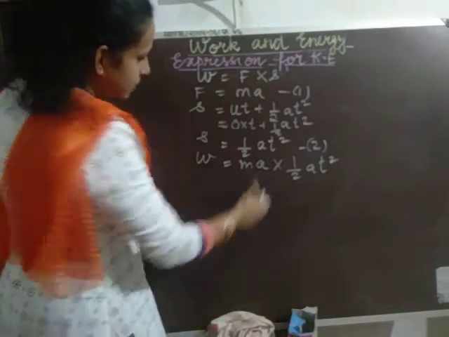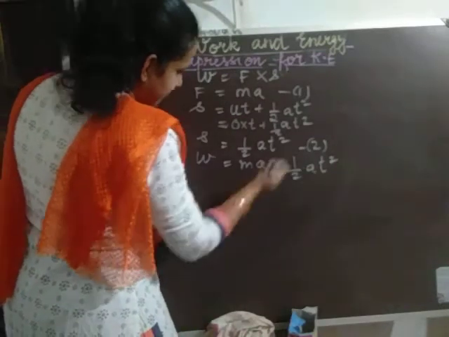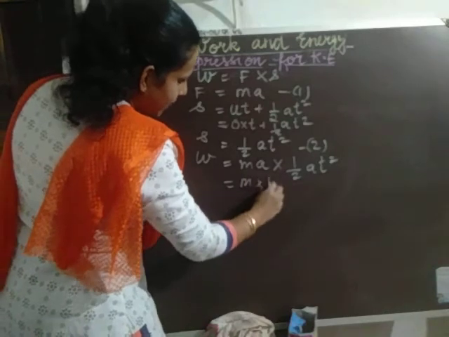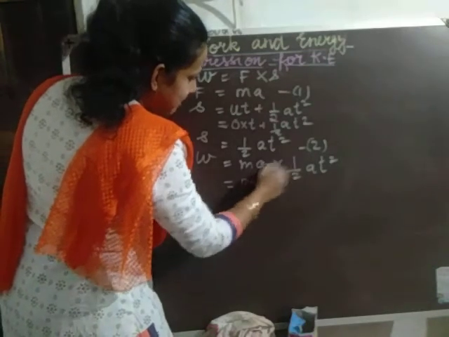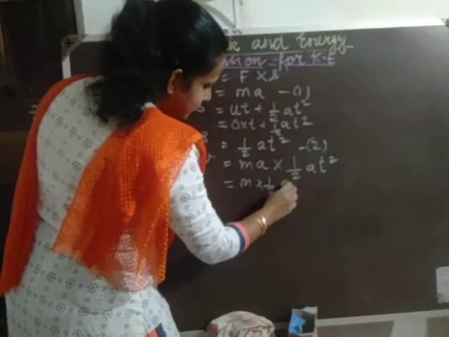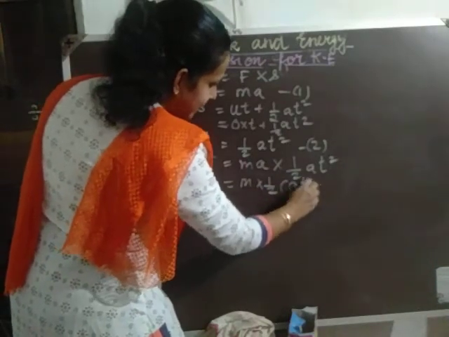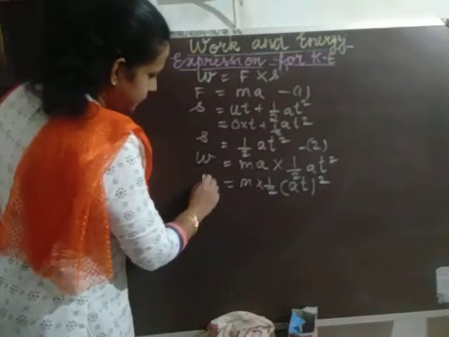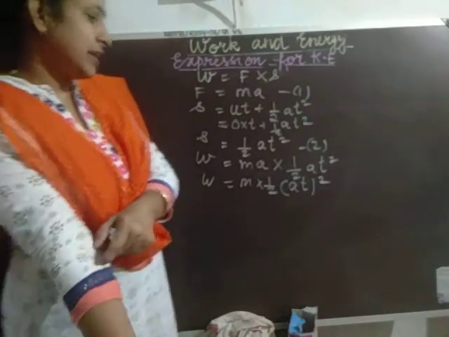Bringing a and a together, we get m into 1 by 2 into a square into t square. The a square and t square we can write as (at) the whole square. So W is equal to m into half (at) square.